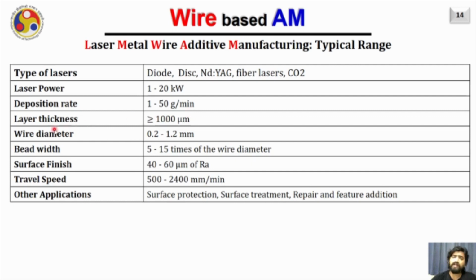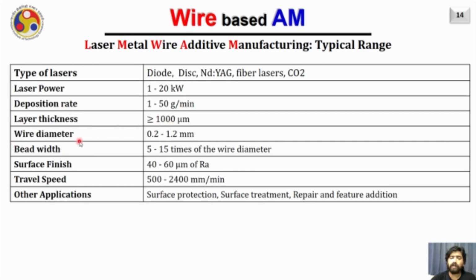Also, the typical layer thickness we usually achieve in such a system is around 1 mm, or in other words 1000 micrometer. It is very difficult to obtain a layer thickness lesser than this value, but getting higher than this value is quite possible.